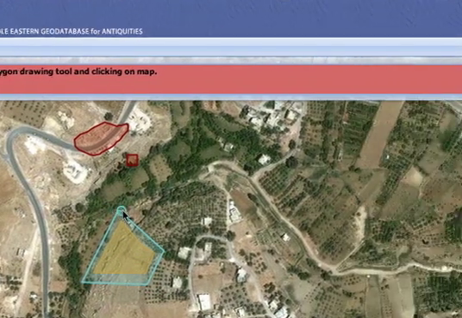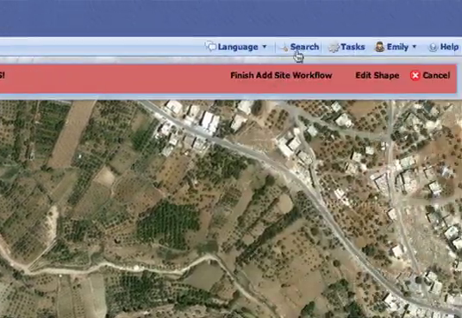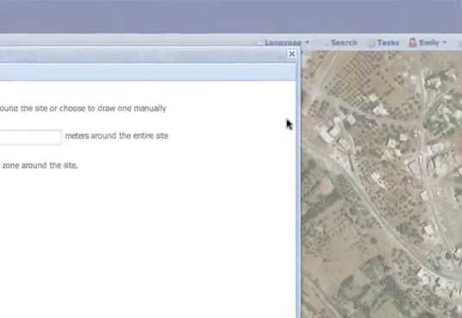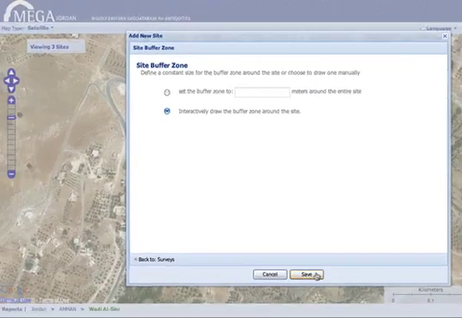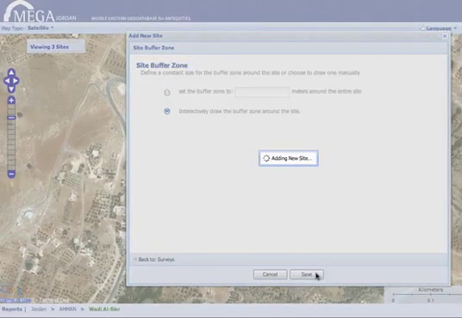After you have drawn the buffer, click Finish Drawing and then Finish Site Workflow to return to the Site Buffer Zone form. Click Save to add the new site to the database.